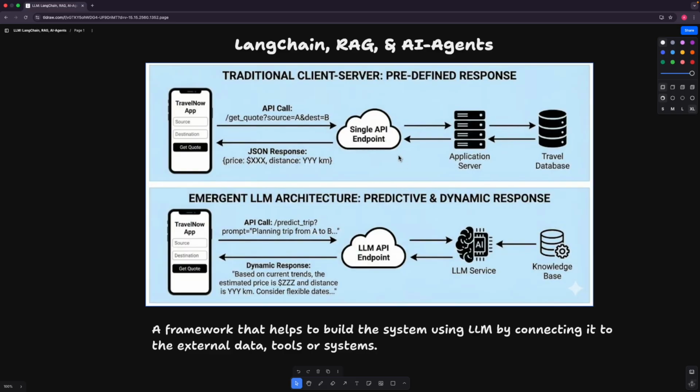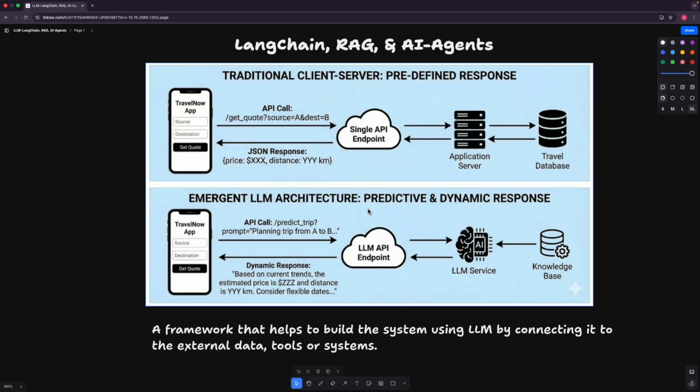So how could this have been solved earlier? For that, we would need to collect the data statically, store it in the database, fetch it separately, and send it back in the response. But now with the help of LLMs, if we integrate that, then all this additional data which the user wanted can be generated at runtime, dynamically, and sent back to the user. Okay, so that is how the systems will change with the integration of LLMs.